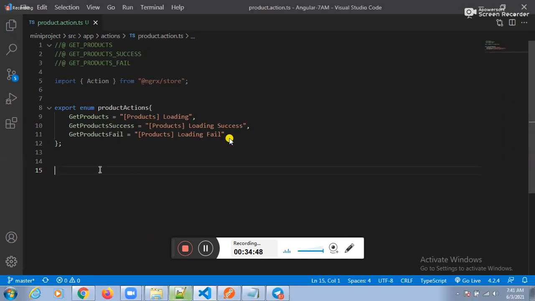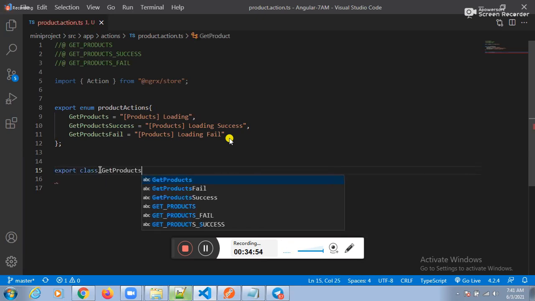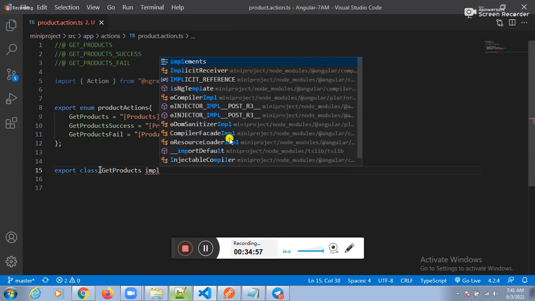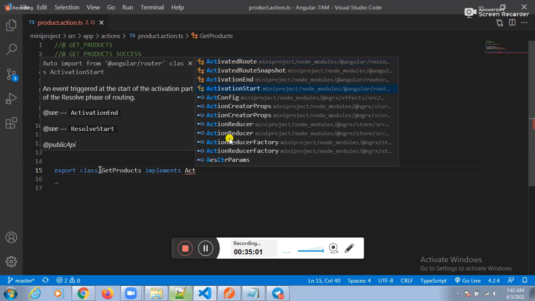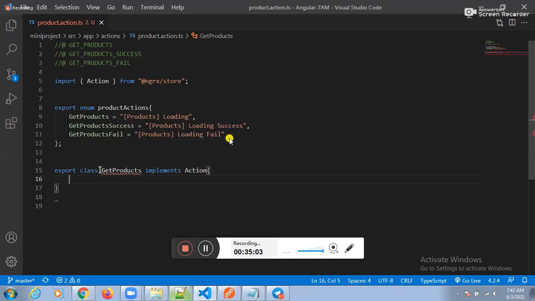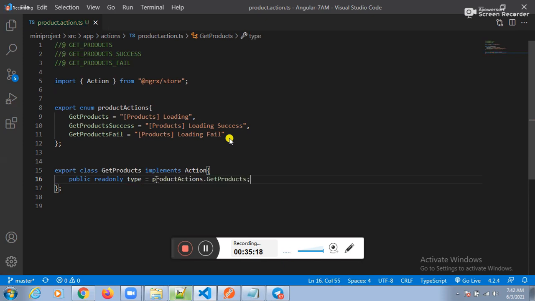Here some more points where you may feel difficulty. Export class, which class? GetProducts, implements Action. Implements part, we need to place the Action. Next, public readonly type equal to, what is the first action you have? ProductActions dot GetProducts. See this one here, ProductActions dot GetProducts.